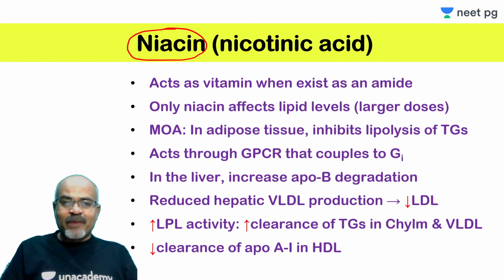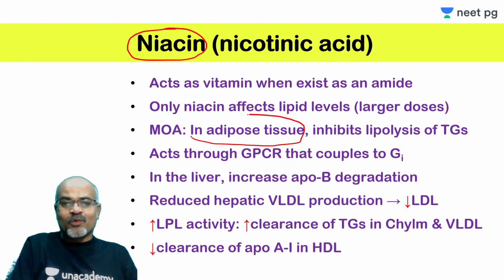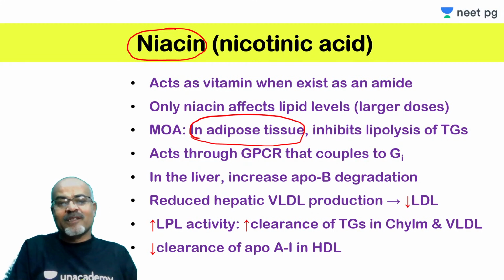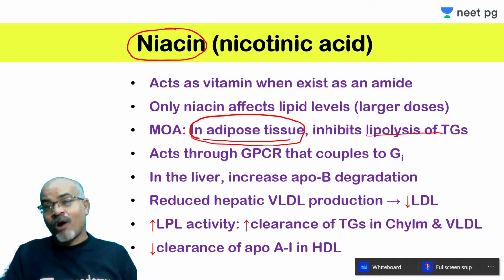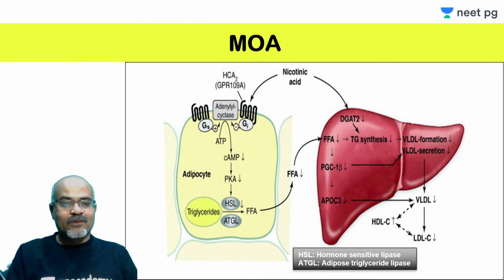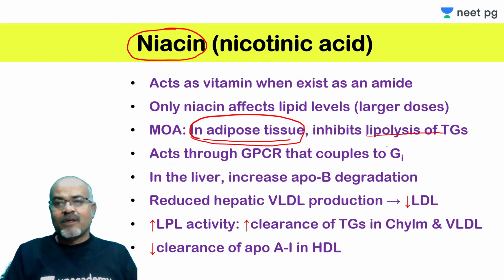If we talk about its mechanism of action, its major target is the adipose tissue, where it acts and inhibits the lipolysis of triglyceride. I will tell you how it is possible. What happens?